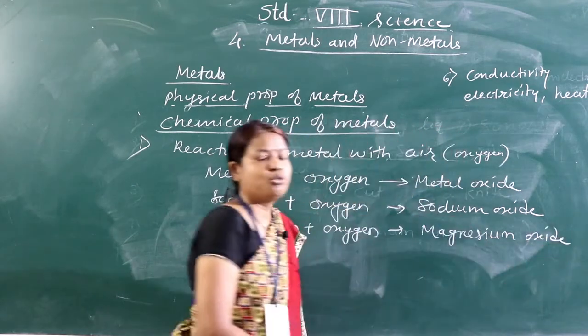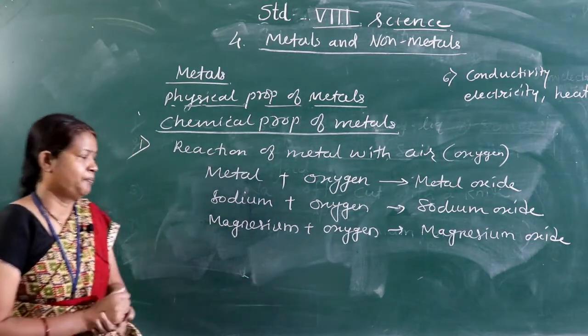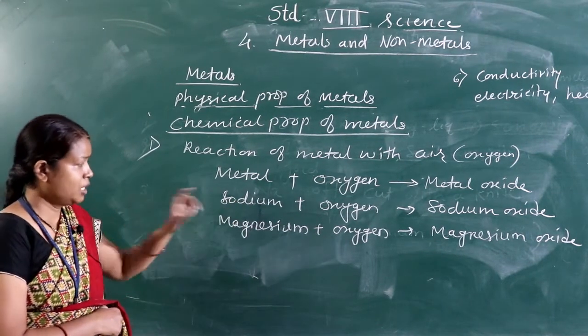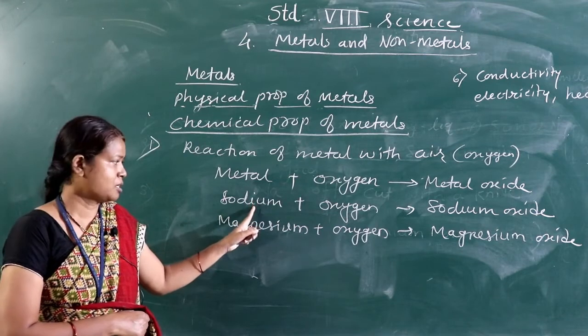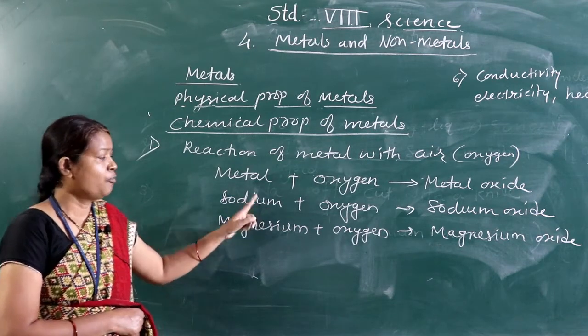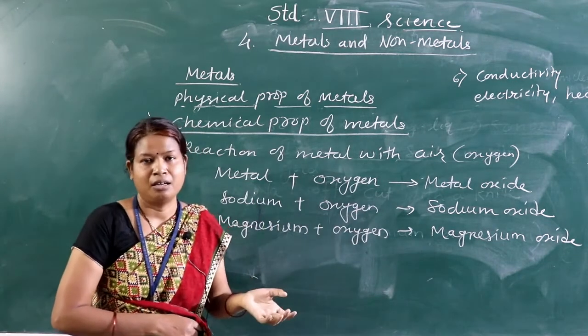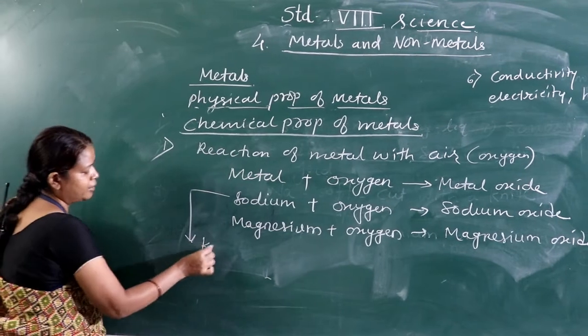We can write many examples and solve these equations, but before that I am going to tell you that sodium is a corrosive substance. This is a corrosive metal. When it comes in contact with air or oxygen, it catches fire. That's why we have to keep sodium in kerosene.